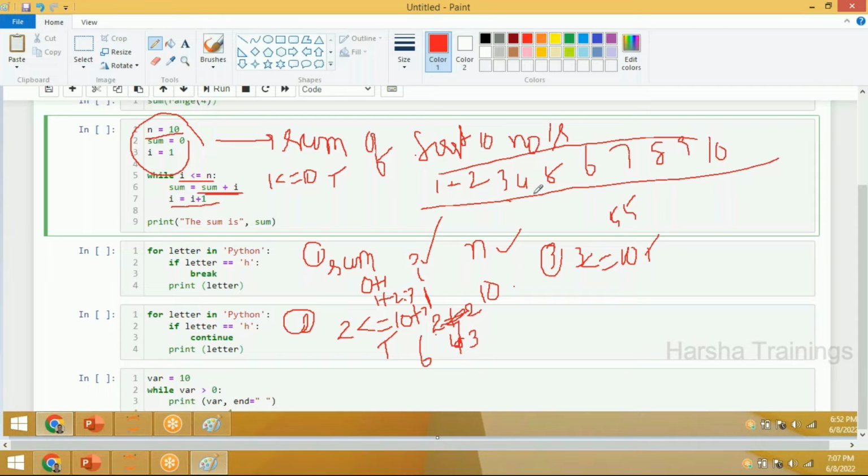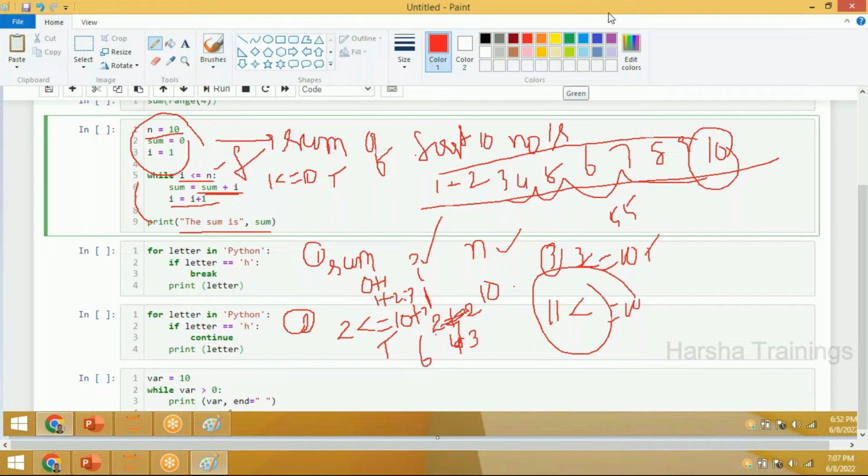Now, like this, fourth iteration, fifth iteration, until all these conditions are satisfied. Once the number becomes 11, 11 is less than or equal to 10 is false. Then only the condition will become false. Whenever the condition becomes false, it will come out of here and display sum equal to 55. Now, look at the logic for a few minutes. If you find any difficulty, please tell me. I will explain once again.